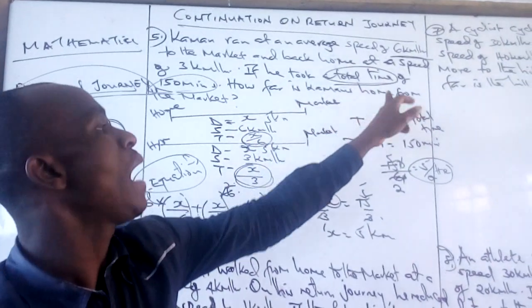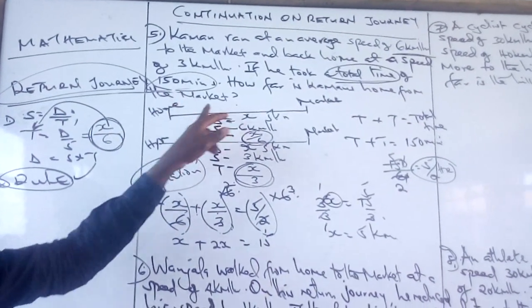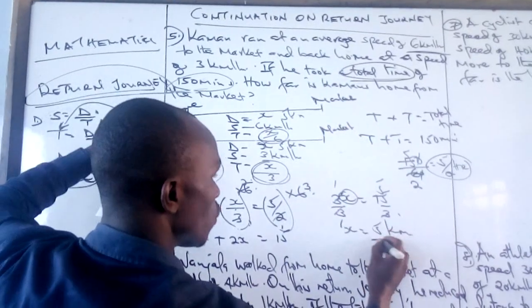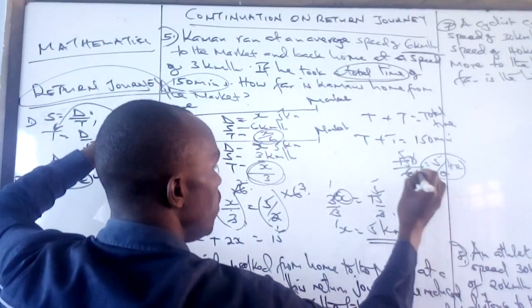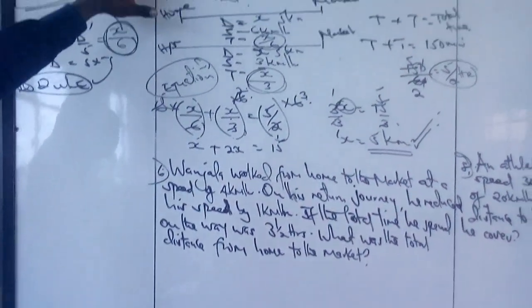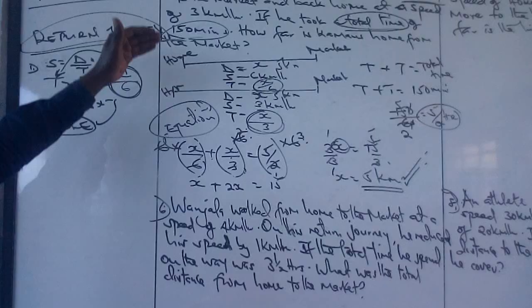How far is Kamau's home from the market? Kamau's home from the market is 5 kilometers. So our answer will be 5 kilometers. We take the second equation, which takes the same working as question number 5.